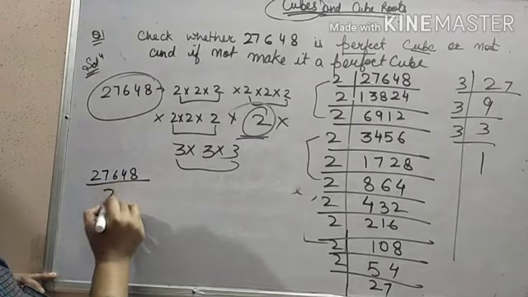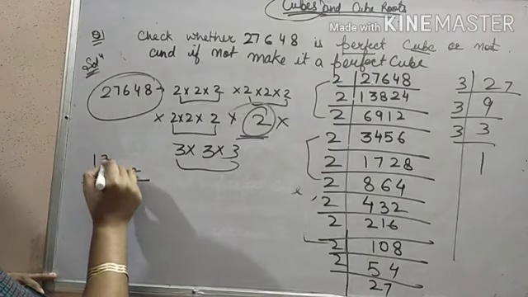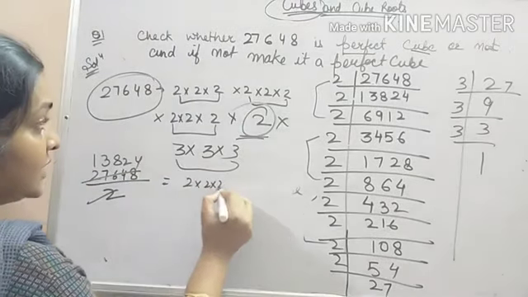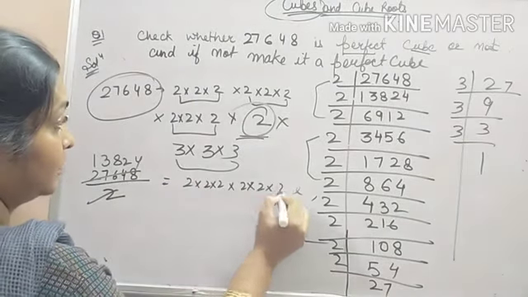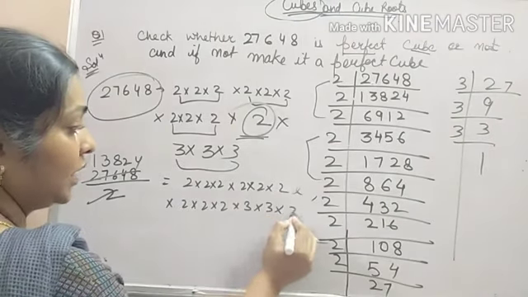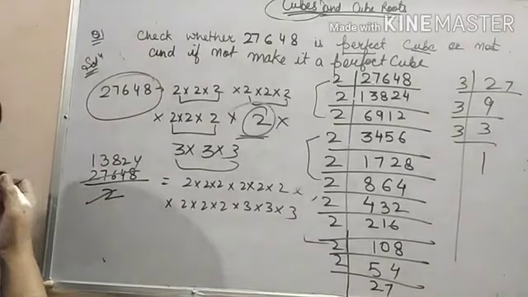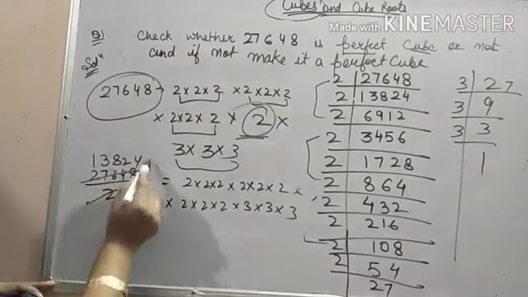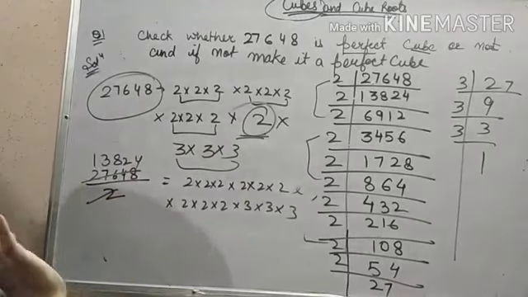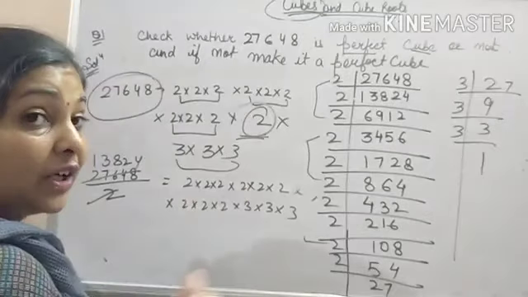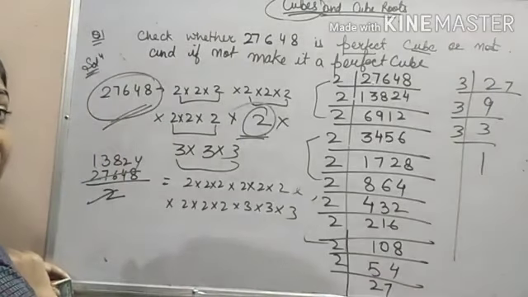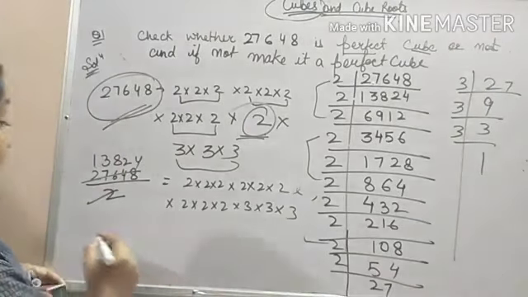27648 upon 2 will be 13824. This is a perfect cube having the factors as above, no need to do even the calculation. You have all the calculation with you. Now it is a perfect cube because this 2 was extra and I divided the number by 2. But if it is given by what number it should be multiplied, then it should be multiplied by 4.